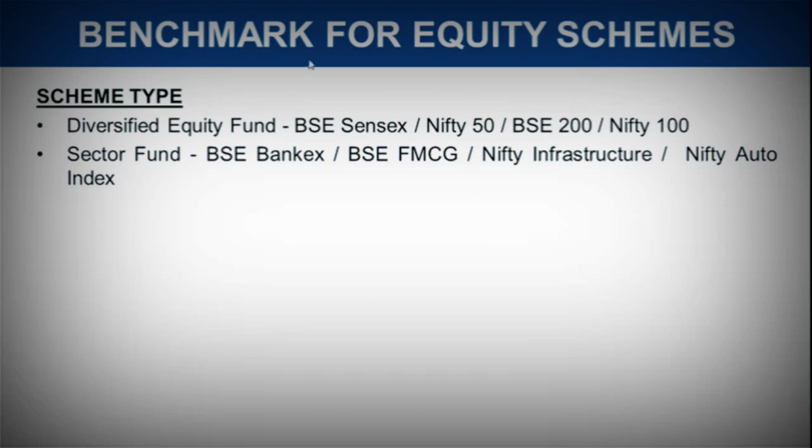Now let's look at some examples which would make it more clear. Benchmark for equity schemes. We saw in the first slide that whenever we are choosing a particular benchmark, it should be in alignment with three things: investment objective, investment strategy, and asset allocation. So now we will get a clear idea of how it matters, what benchmark should be chosen for what scheme, and how that should be decided.